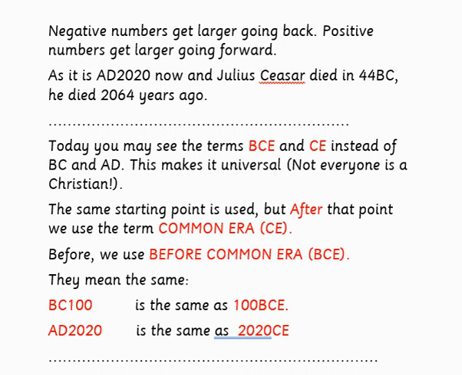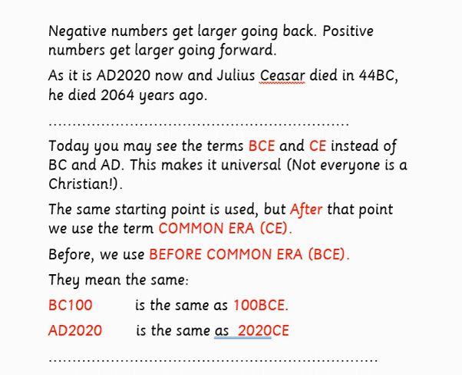As it is now AD 2020, and Julius Caesar died in 44 BC, he died 2064 years ago. We add 44 to 2020, which is 2064.